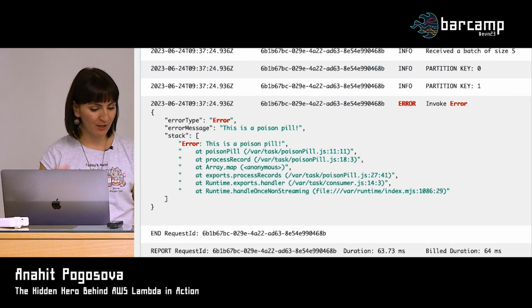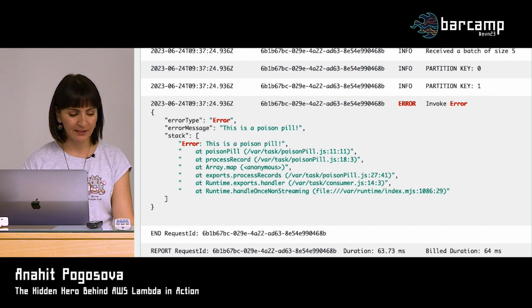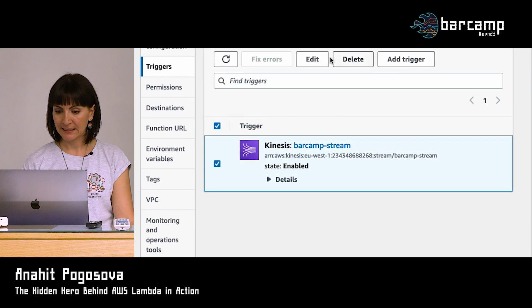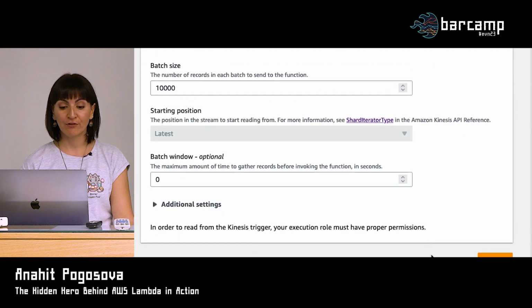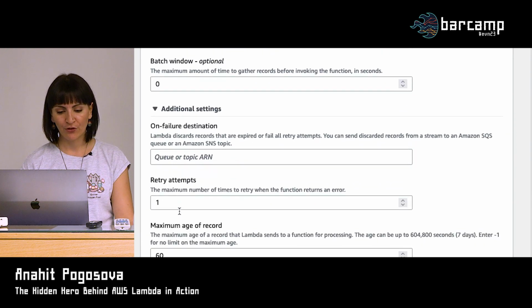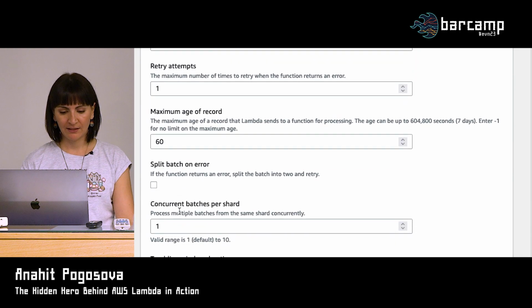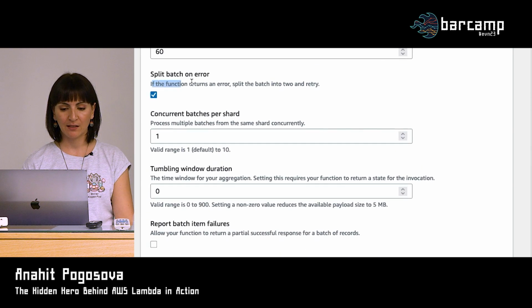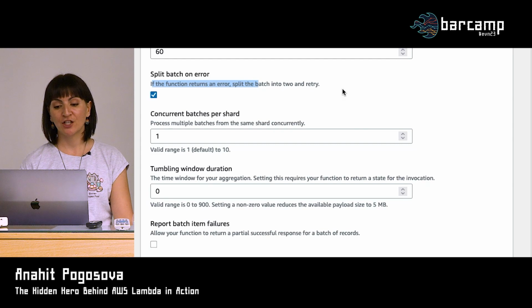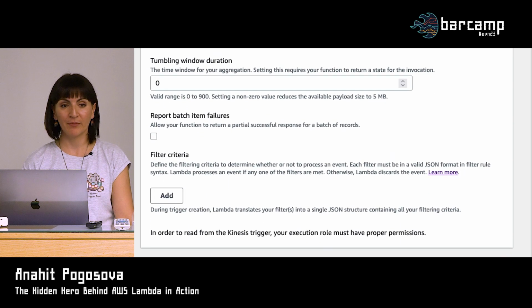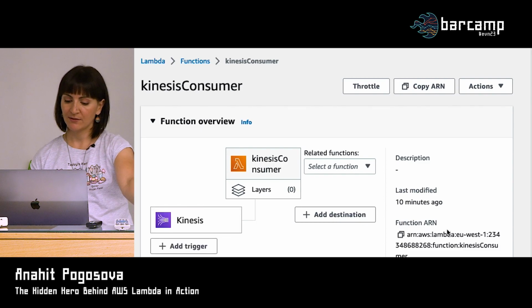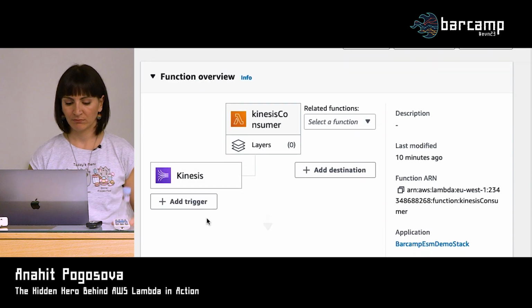Yeah, the age of records, we're not going to separately illustrate it. It's pretty clear, I hope, at this point. So let's quickly go to the next one. It was the batch bisecting, so splitting the batch recursively on error. Here it is. So it's just one checkbox. It says that if the function returns an error, split the batch into 2 and retry. So that will be handled by Lambda. You don't retry anything, you don't do anything. Lambda will do that for you once again.